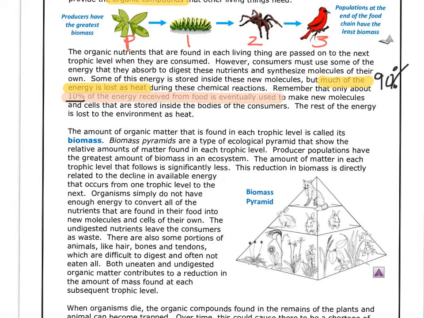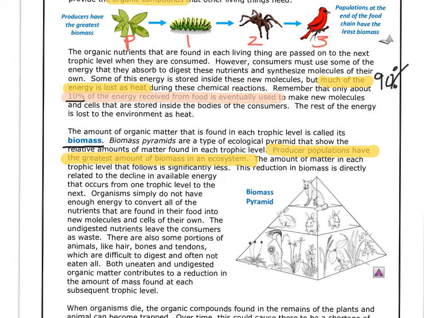So there are many important facts that you need to know in this paragraph. As you see, the definition of biomass is the amount of organic matter. And I will explain that to you in this pyramid right here. All right, so what I want you to highlight is that the producer populations have the greatest amount of biomass in an ecosystem.